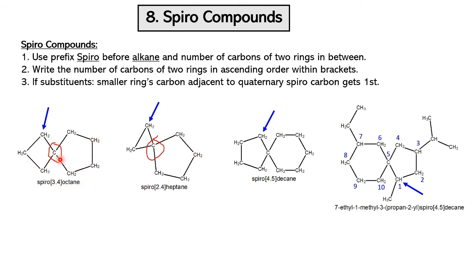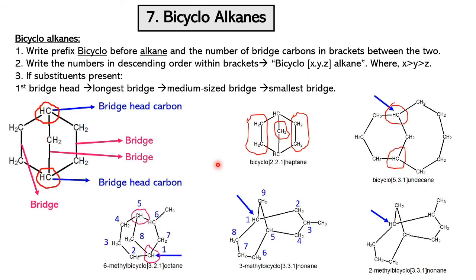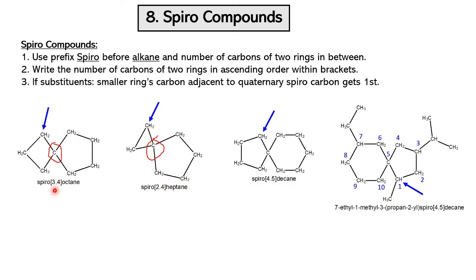So octane, and we have one bridge on the left side and another bridge on the right side. We have a 3 carbon bridge on the left and a 4 carbon bridge on the right side. So we write spiro, and write the number of carbons of the two rings in ascending or increasing order. So spiro 3,4 octane. If you go back to the bicycloalkanes, there we write the bridgehead carbons in decreasing or descending order, but in spiro compounds we write in ascending or increasing order. That is the main difference between bicyclo compounds and spiro compounds.